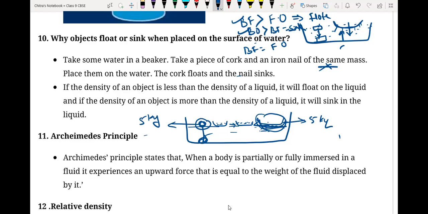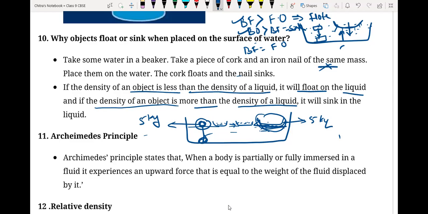It depends on density also. If the density of an object is less than the density of the liquid, then it is going to float on the liquid. And if the density of the object is more than the density of the liquid, then it is going to sink.